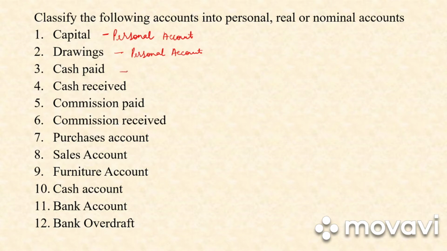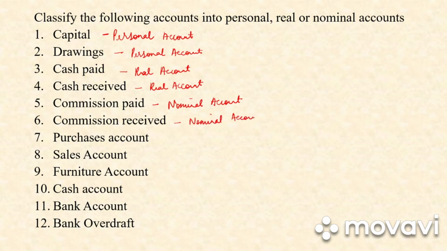Next we have cash paid. Cash paid is always a real account. Cash received is also real account. Commission paid. Commission paid is an expense. All the expense and income is a nominal account. Next we have commission received. Again it is an income, so nominal account.